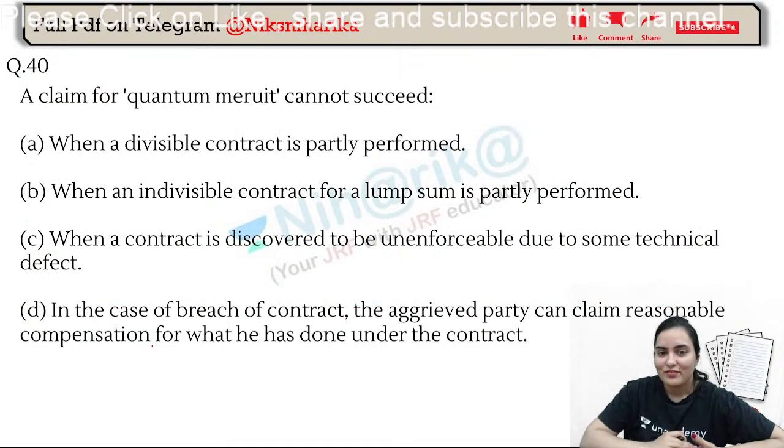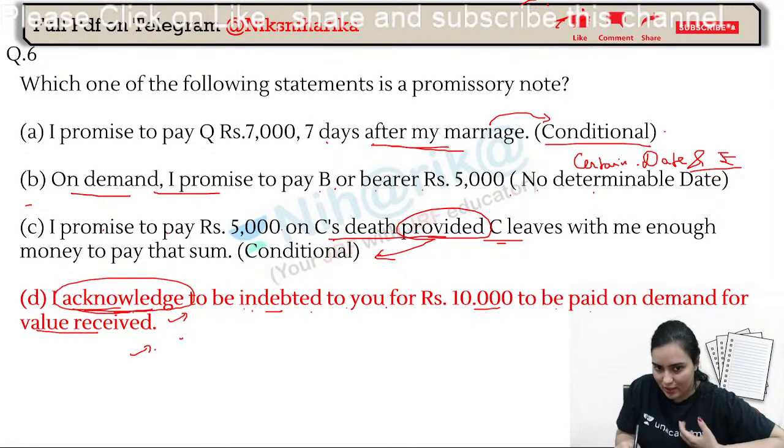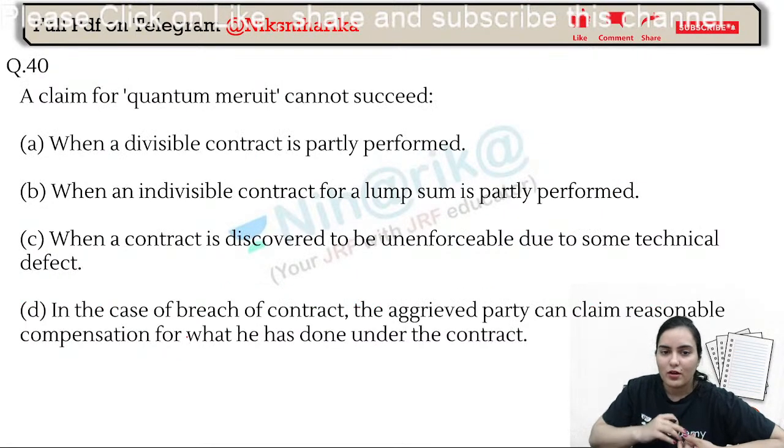Okay. Now, a claim. Why fourth one? See here, the debt is acknowledged also. Okay, I acknowledge the debt. So whenever it is asked, I acknowledge the debt. Whenever it is asked, I will pay on demand for the value received. Whatever I have received, I will pay. Okay. Now, a claim for quantum merit cannot succeed.